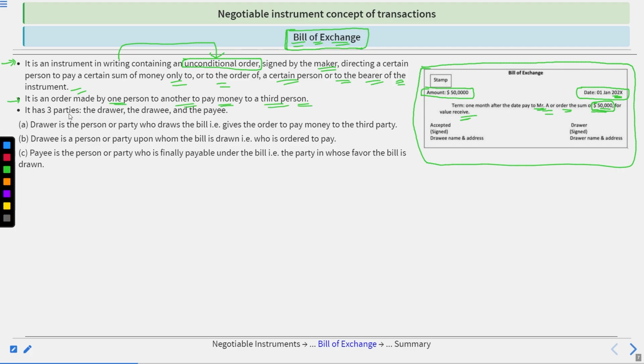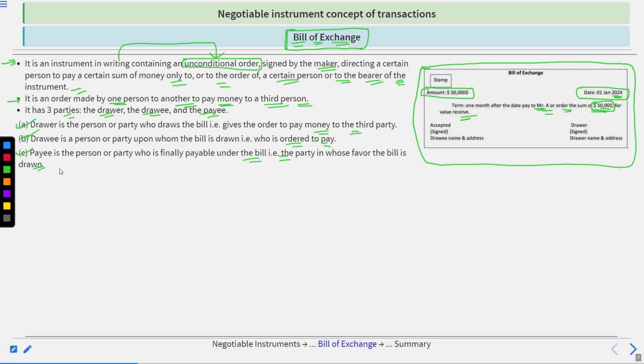All right. It has three parties: the drawer, the drawee, the payee. Now, let's understand them in a proper sense. First is the drawer. The drawer is the person or party who draws the bill, therefore gives the order to pay money to the third party. Drawee is the person or party upon whom the bill is drawn, which means who is ordered to pay or who is liable to pay. Payee is the third person or party who is finally payable under the bill, therefore the party in whose favor the bill is drawn.